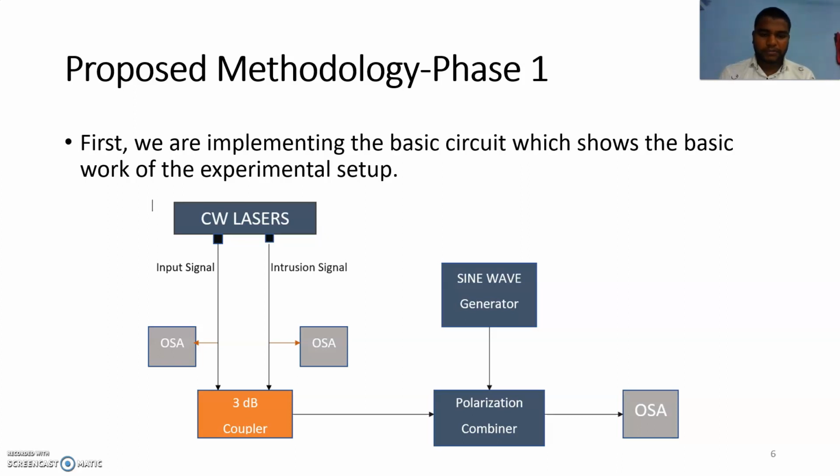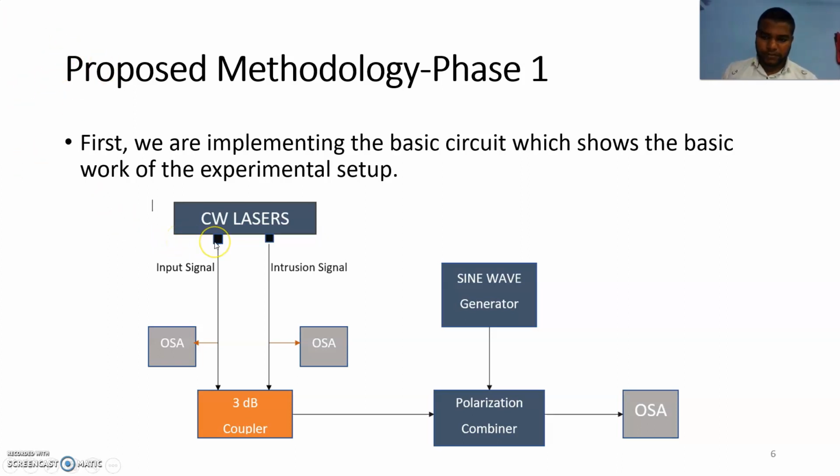Another type of attack is polarization modulation. Basically, in polarization modulation the polarization angle will become different after the modulation. Whenever the input signal travels, due to some external source, the polarization modulation takes place. Here, due to polarization modulation, the polarization angle of the input signal will become different. That means the output will be different compared to what we expected. So here the miscommunication takes place. That means an attack has taken place.